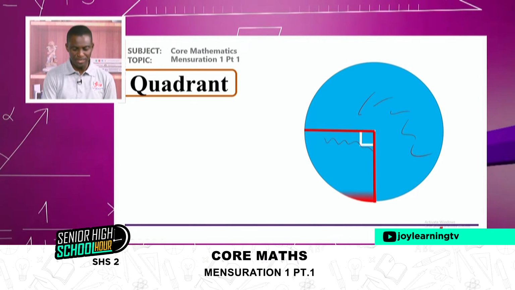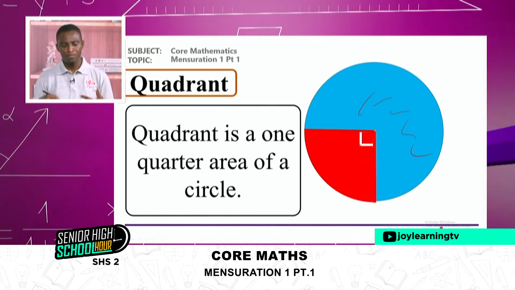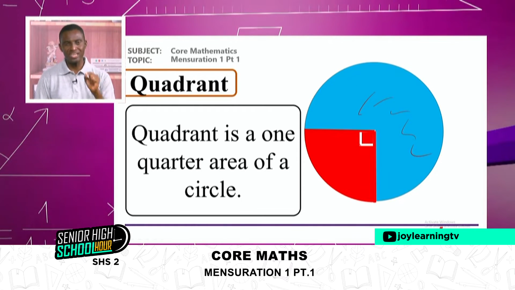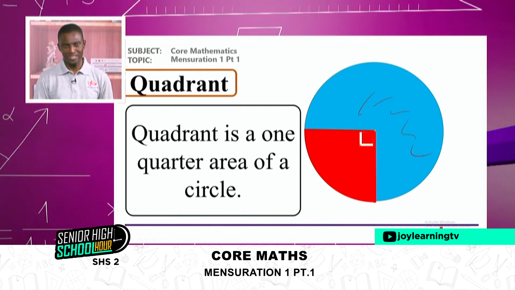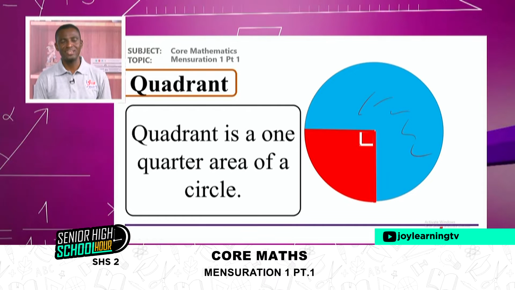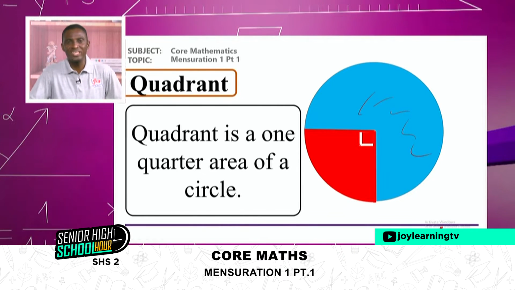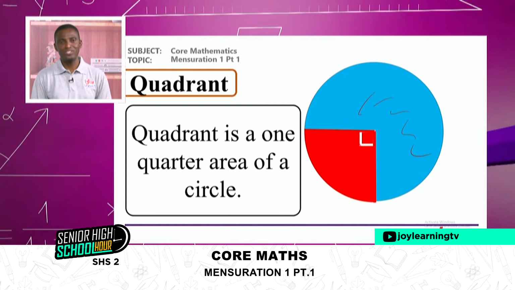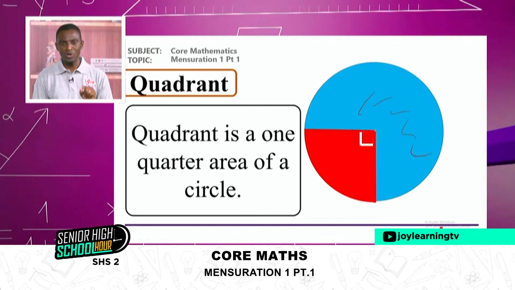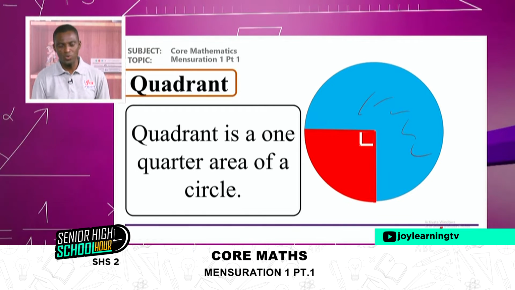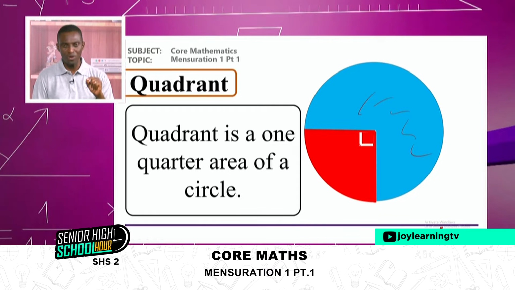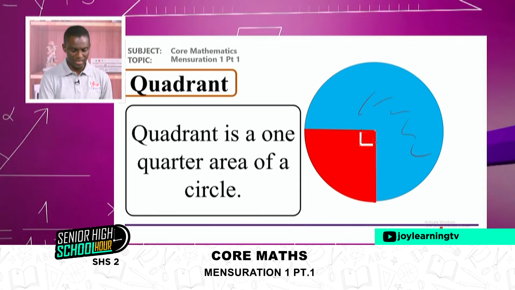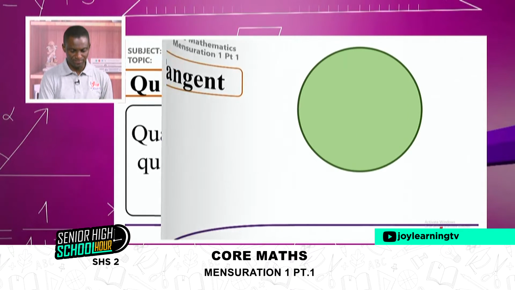And so quadrant simply means 1/4 of a circle, or 1/4 area of a circle. All right, so I can ask a simple question. How many quadrants can we get in a complete circle? Perfect, 4. Because if it's 1/4, that means it's divided into 4 equal parts, and each area is called a quadrant. So a quadrant is a sector having a special central angle, being right, or 90 degrees.